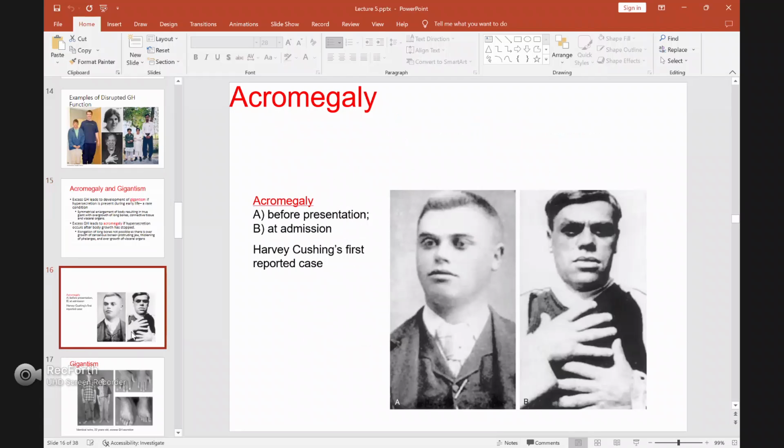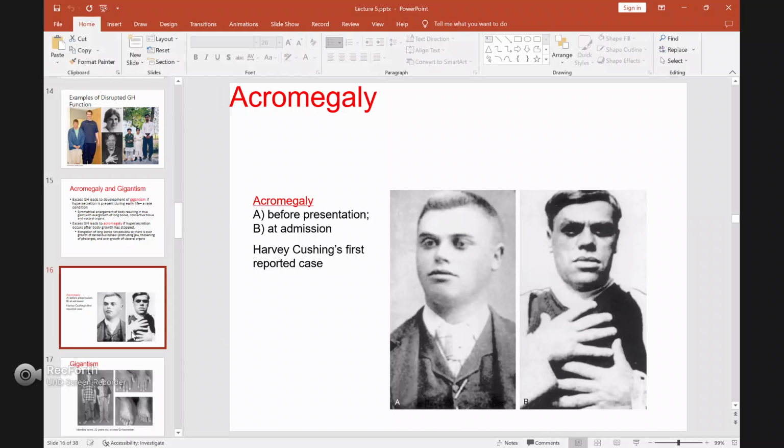This is an example of acromegaly. You can see the picture. The first picture, A, is the person before he developed acromegaly, just like a normal person. But once he developed acromegaly, you can see some parts of his body become bigger, for example the phalanges. Phalanges are the bones in your fingers. The fingers become bigger, and the jaw also becomes bigger. This is the characteristic of a person that has acromegaly.